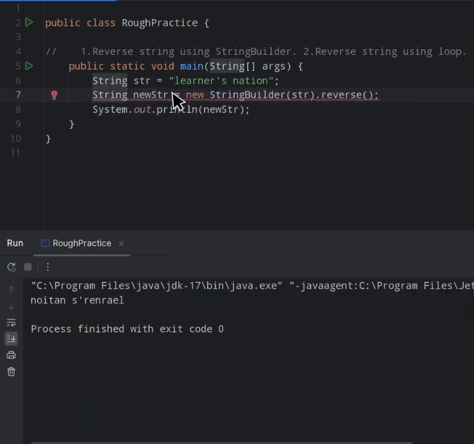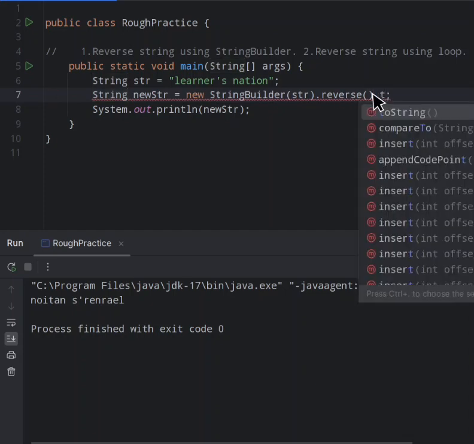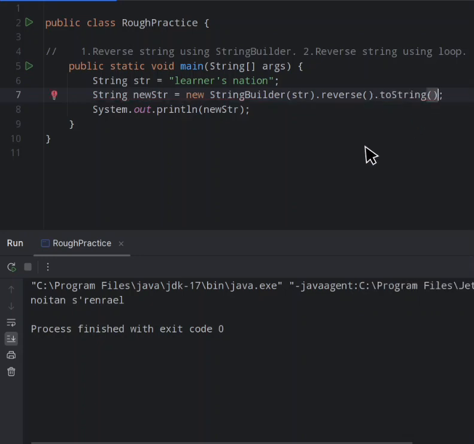So here new string is also a string. Just we have to just add one more method, that is toString method. Now the new string has become this string. Let's see the output. It's the same.